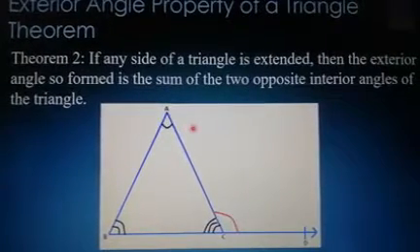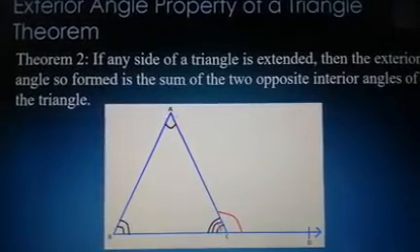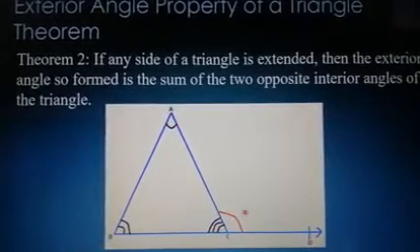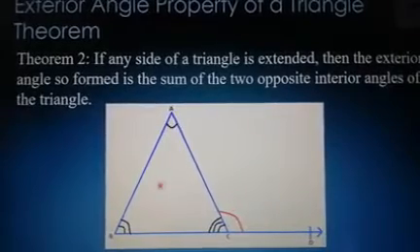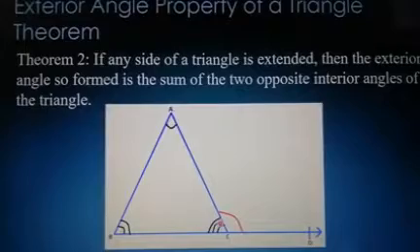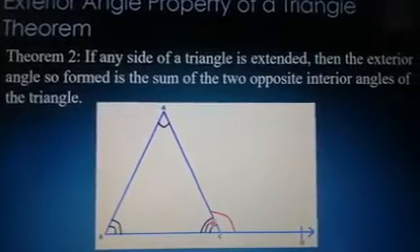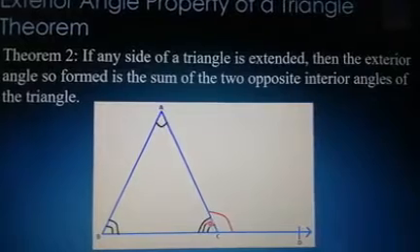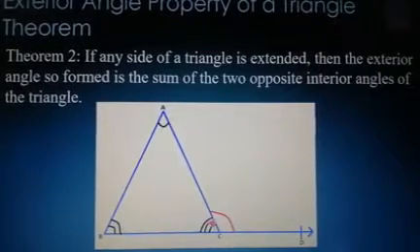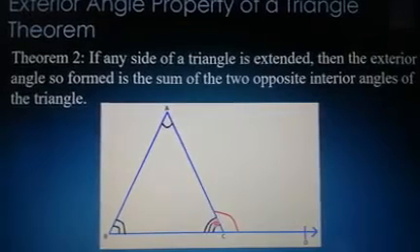As I already told you, proof is not there. So you can just say that angle ACD is equal to angle ABC plus BAC. So this is the exterior angle property. So with these two results, let us solve exercise 6.3, which is there in your textbook, page number 107, exercise 6.3.